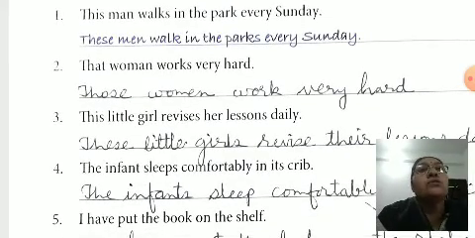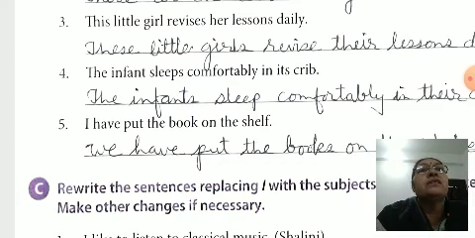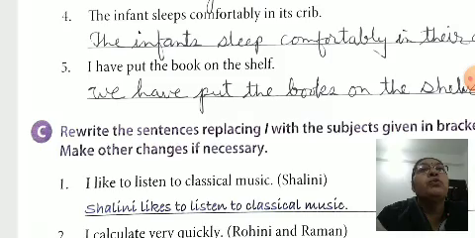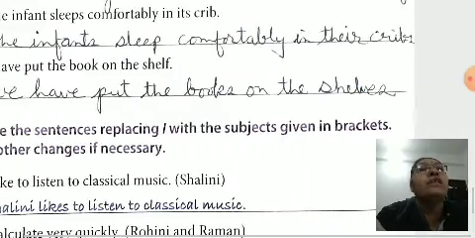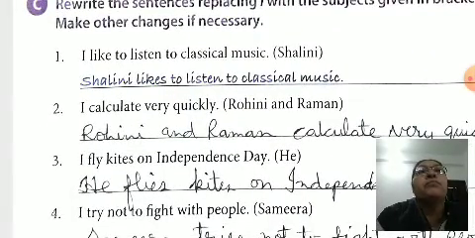That woman works. Those women work. This little girl revises. These little girls revise. The infant sleeps. The infants sleep. I have put the book on the shelf. We have put the books on the shelves. As per that, we have to make the plural form.